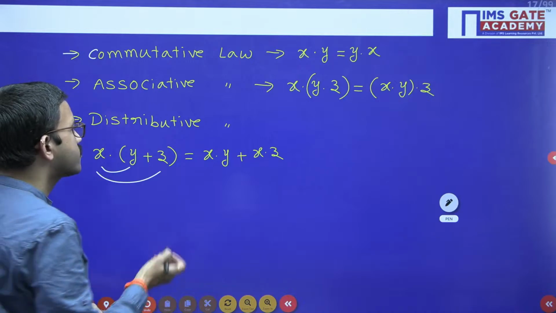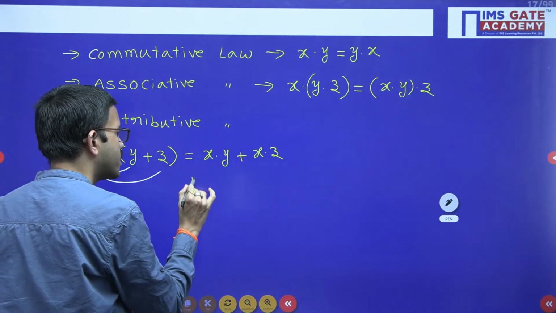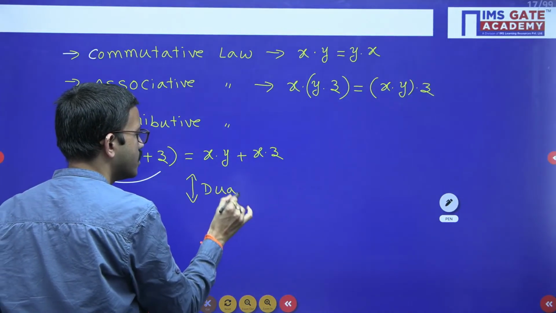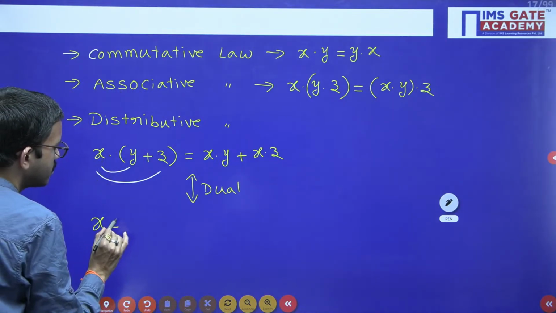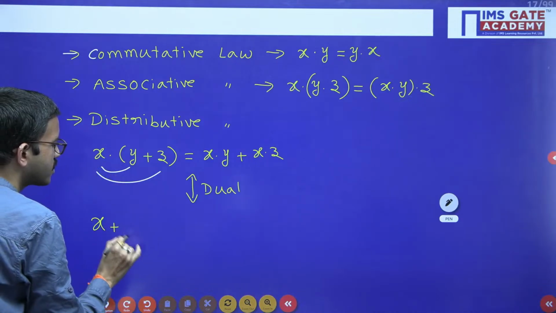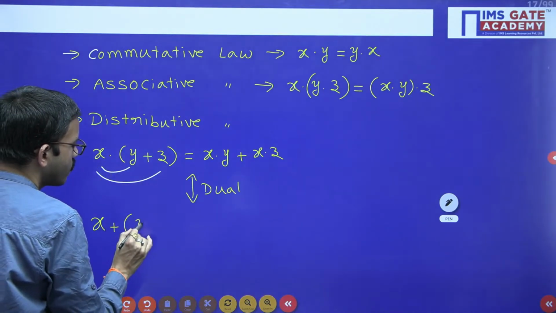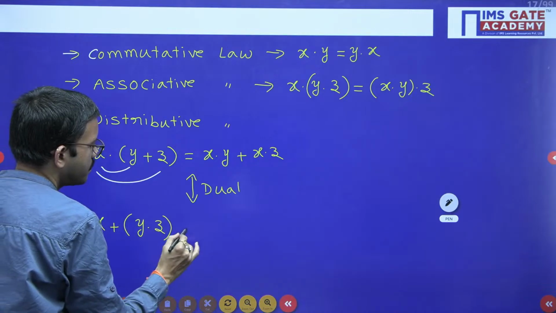Regarding this one, I will apply dual. After that I will explain. Regarding dual, wherever AND is there, you have to replace it with OR. So x and (y plus z) becomes x plus (y and z).